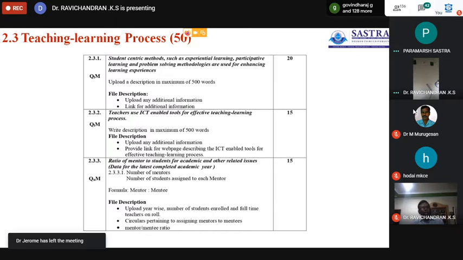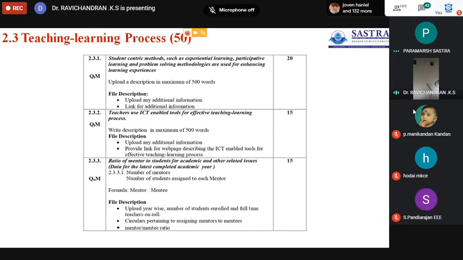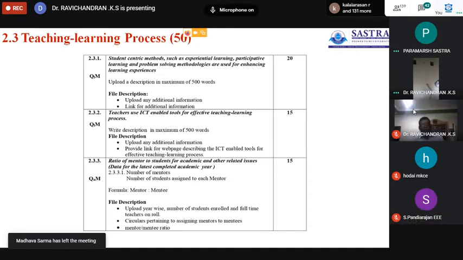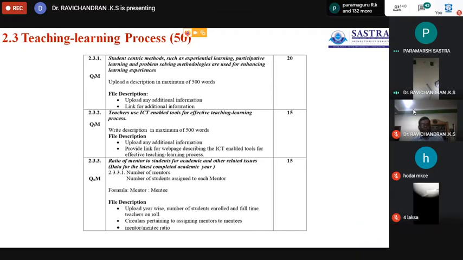Then problem solving. This is very, very important. Now the DNP department and a special group of people motivate the students to increase their problem solving skill. This is very essential if any student is going for placements. Okay, so you can consolidate what type of facility will be provided for students learning through experiments, students learning through participation, students learning through problem solving skills, and the consolidated statement may be given here as 500 words.